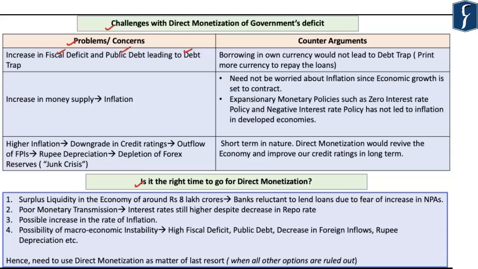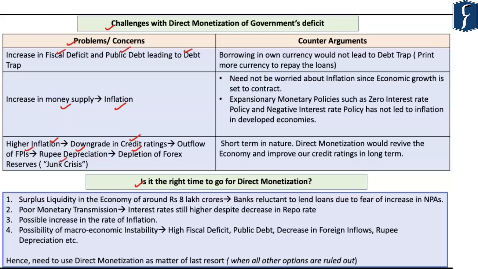Further, the economists have also highlighted that the direct monetization would lead to the increase in money supply, leading to a higher rate of inflation in future. Apart from that, the higher inflation would lead to a downgrade in India's credit ratings, leading to the outflows of the FPIs, rupee depreciation, and thus this would lead to the depletion of forex reserves. Now, the author of this particular article calls this the junk crisis.